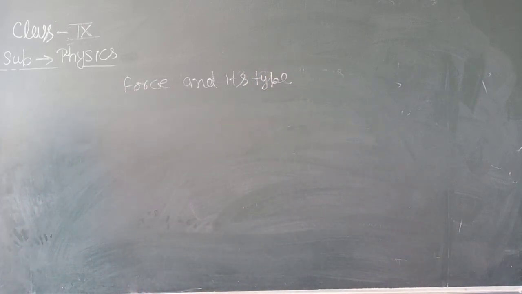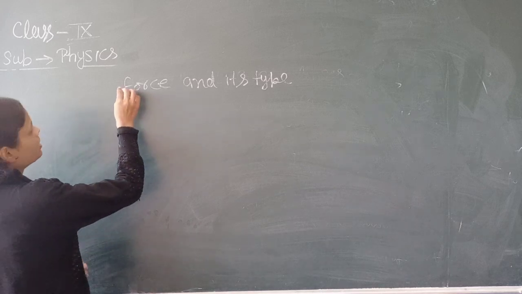If you want to change the position of an object, you apply an effort on that object. Suppose a book is lying on the table and you want to lift it, then you apply an effort on the book with the help of your hands. If you apply an effort on the book, then you can lift it. It is clear that an effort is necessary to lift the book, and this effort is known as force.